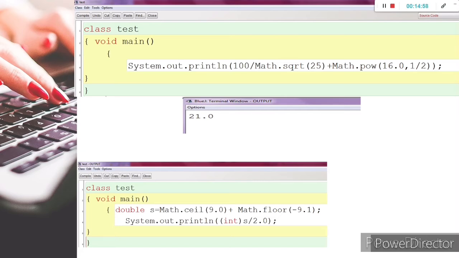So 9.0 plus, in bracket, -10.0 will get -1. And now we are typecasting the value of this, so it becomes an integer, it is -1, but -1 by 2.0 is a mixed expression, because -1 is converted to integer but 2.0 is a double. So what result will we get? As per the precedence of data type, we'll get the result in double, and we'll get the fractional value, which is -0.5.